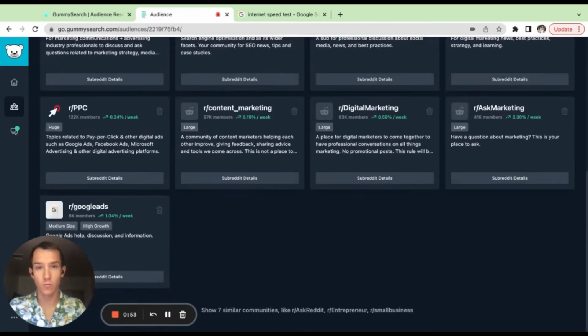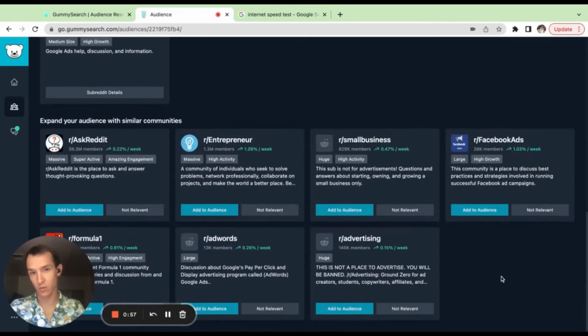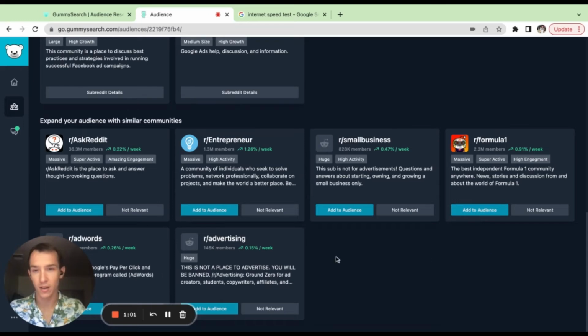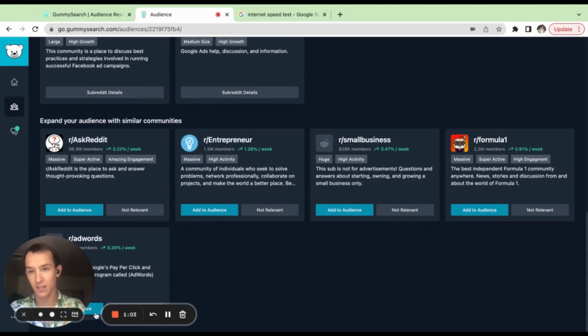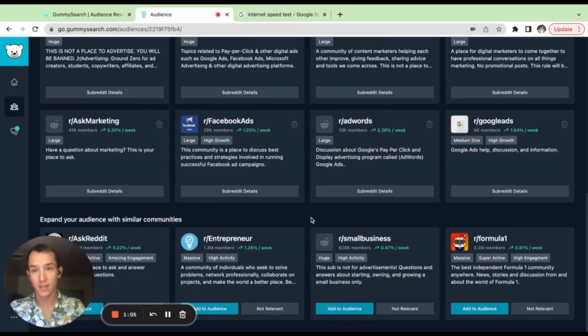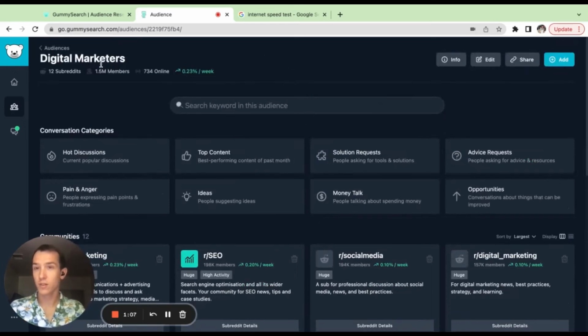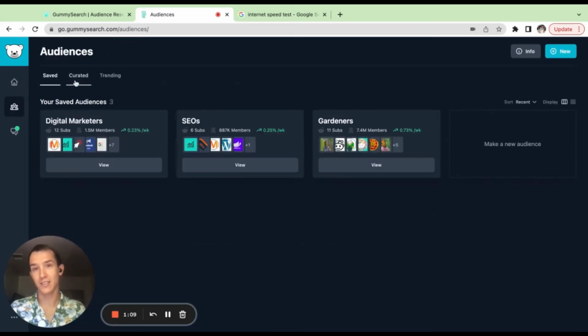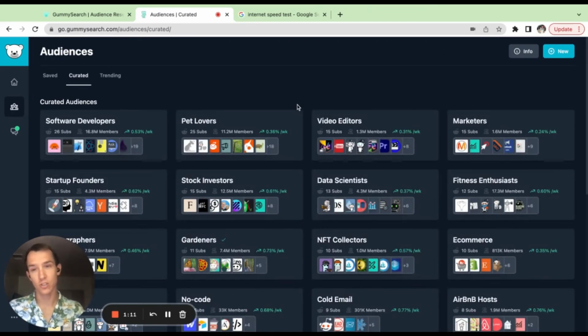But one thing to note is that down here, GummySearch also has similar communities based off the ones that you selected. So you can add Facebook ads, advertising, AdWords. Besides creating your own audiences, you can also look at the list of curated ones to just jump in and start exploring them with one click.